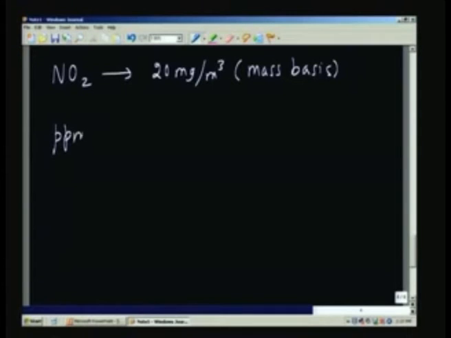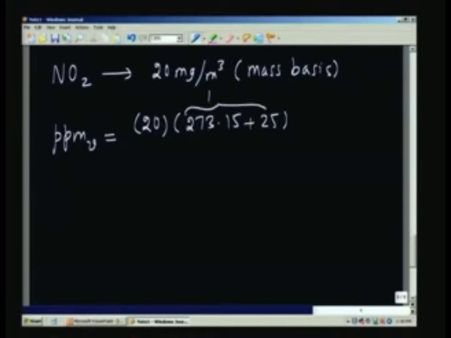All I have to do is to use that formula which I gave you just now. This will be 20 multiplied by the temperature. If I am assuming the temperature is 25 degrees Celsius, this will be 273.15 plus 25, which is nothing but your temperature in Kelvin.